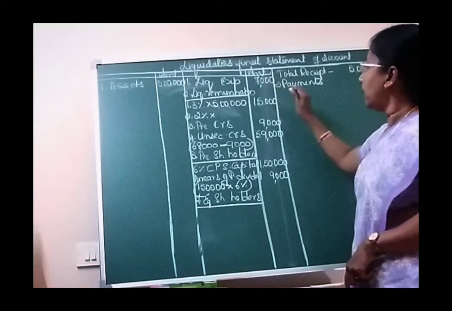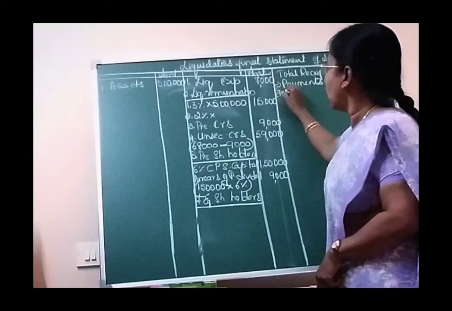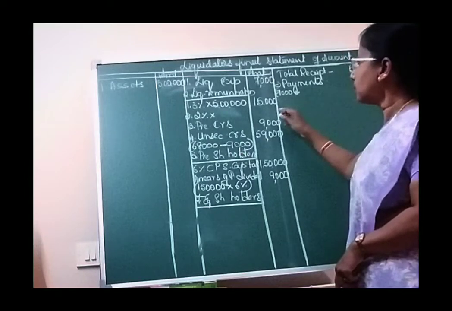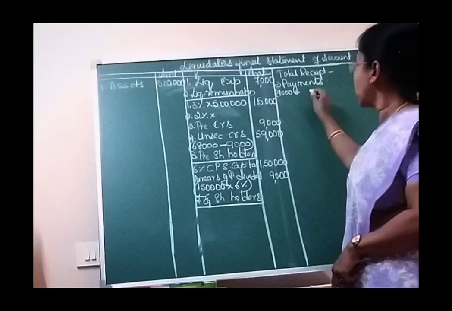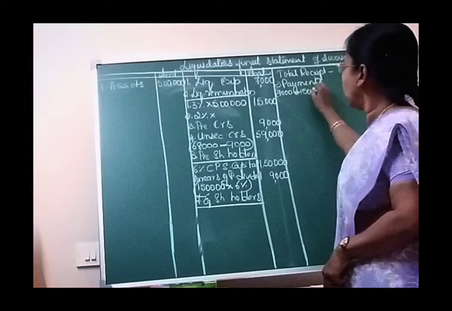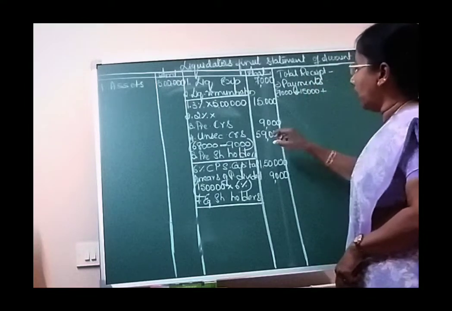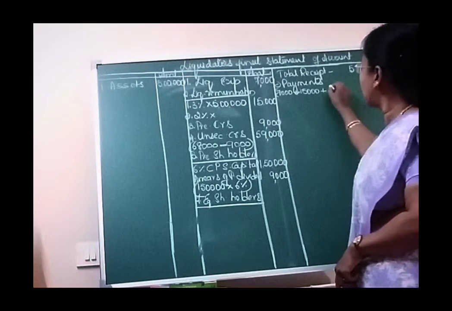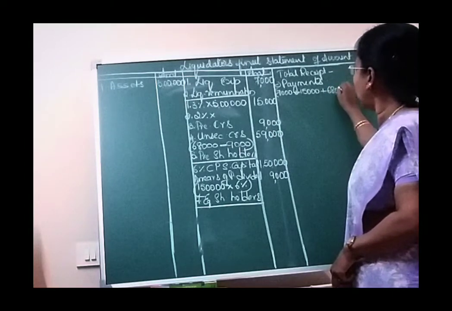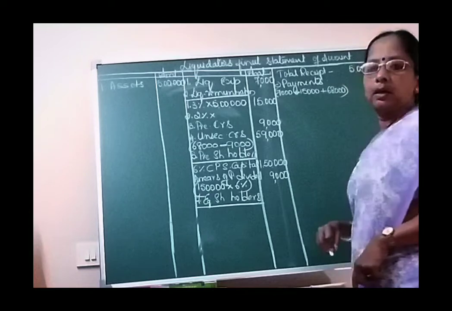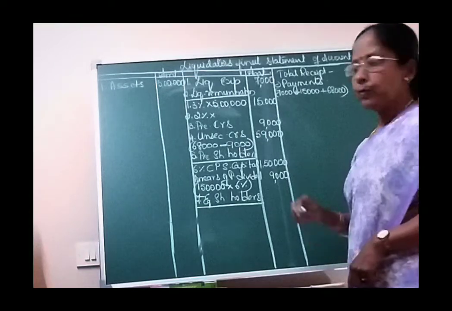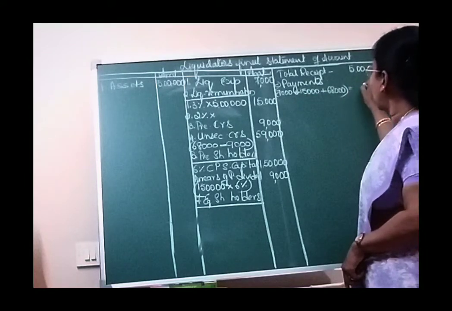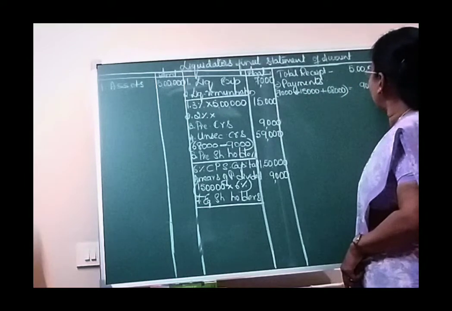Here I have made the payment of 7,000 for liquidation expenses and 15,000 for liquidator remuneration, and together with these two, preferential creditors and unsecured creditors, we have made the payment of 68,000, right? So if you take the total of these, it comes to 90,000 rupees as the payment.